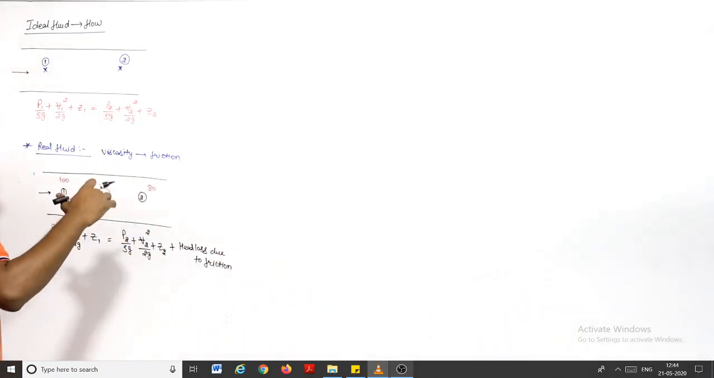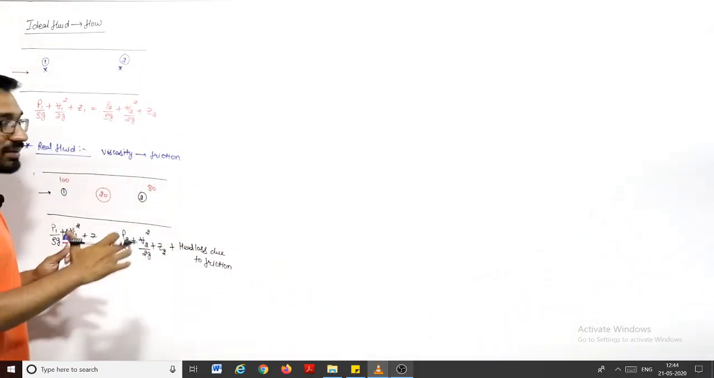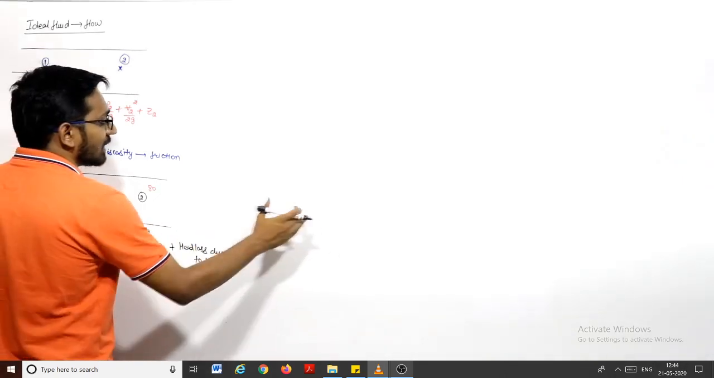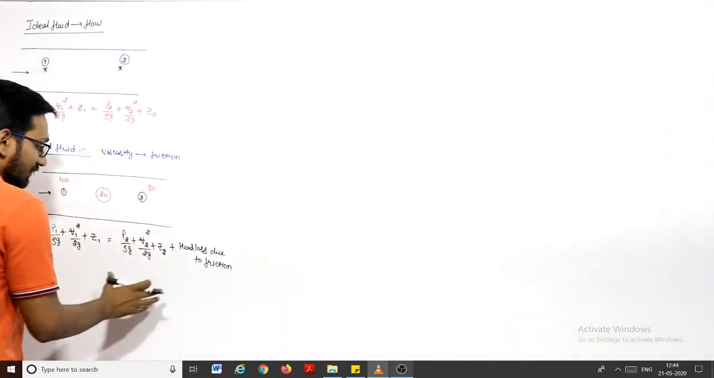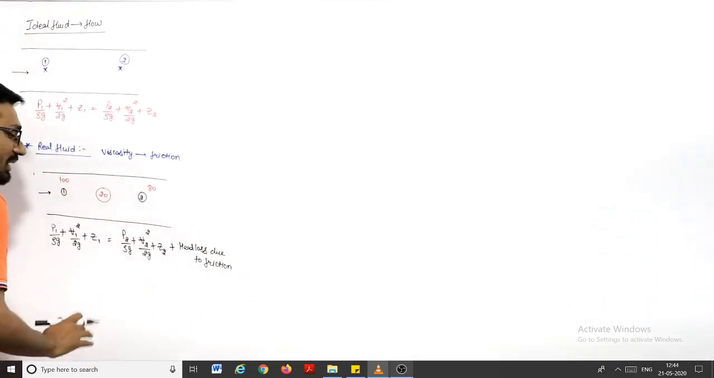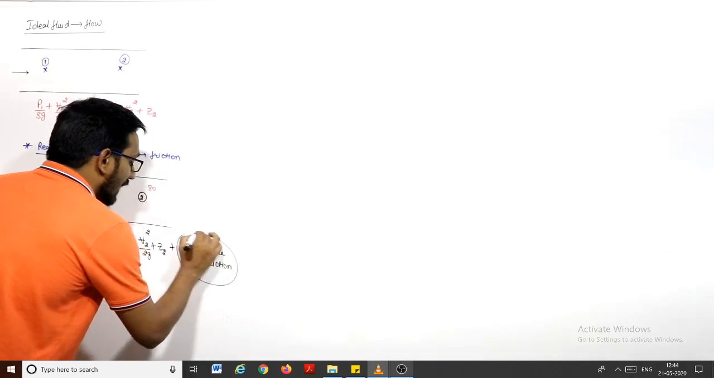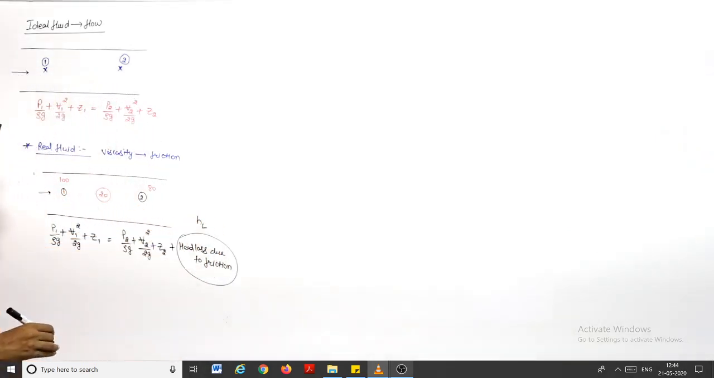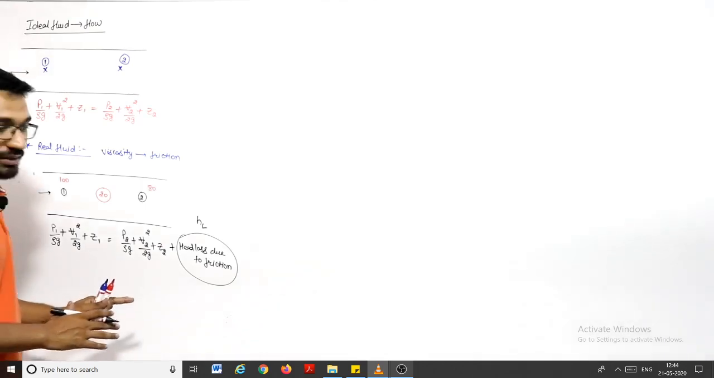If in the problem you have head loss because of the geometry, if sudden expansion is there, if there is some bend, if sudden contraction is there in the pipe, head loss will be there, so you can add the head loss here. So this is the Bernoulli equation for the real fluid when friction or viscosity is available, and we can represent the head loss with HL. HL is head loss due to friction, right?